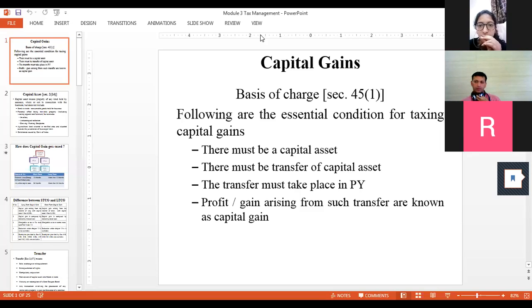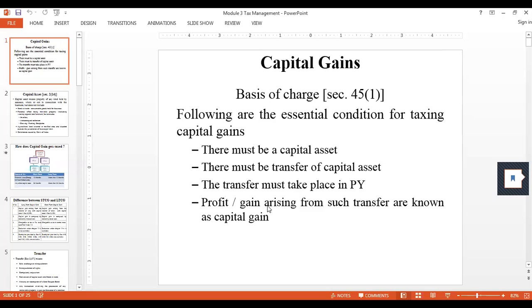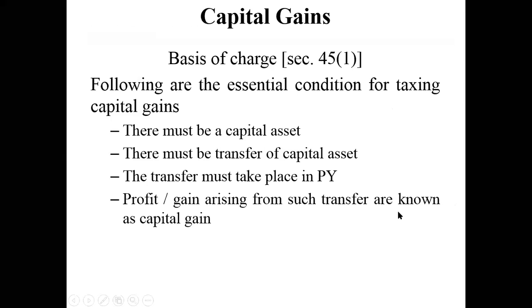It can be long term or short term. Short term are which are sold within 1 year, and long term are which are sold within 36 months. Okay.